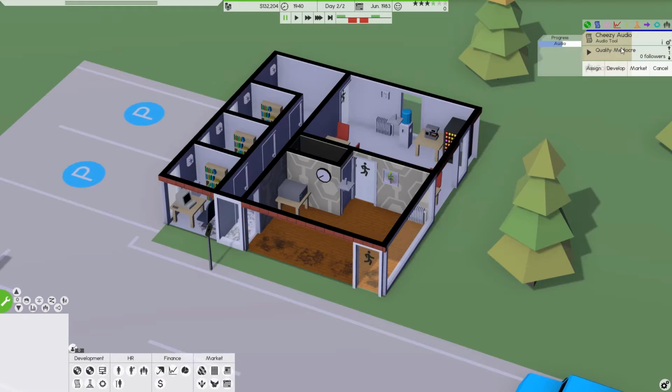We will need to eventually look at going down one level, and it's the actual office design. We'll build out a place to start printing our software that we're developing. That way we can distribute them out. We'll have to call in a courier to actually pick up the software and bring it to the stores so that people can actually buy the audio tool, and we'll move on from there.